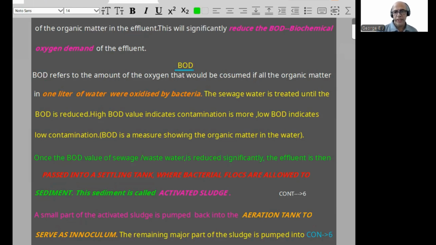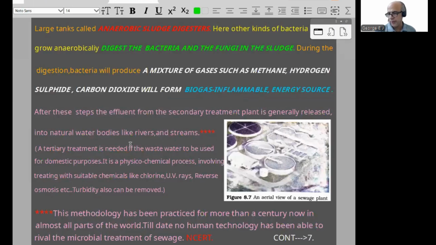Now, when BOD gets reduced, the effluent is then passed into a settling tank where bacterial flocs are allowed to sediment. This sediment is called activated sludge. A small part of it is pumped back into the aeration tank as an inoculum. The remaining major part of the sludge is pumped into large tanks called anaerobic sludge digesters.